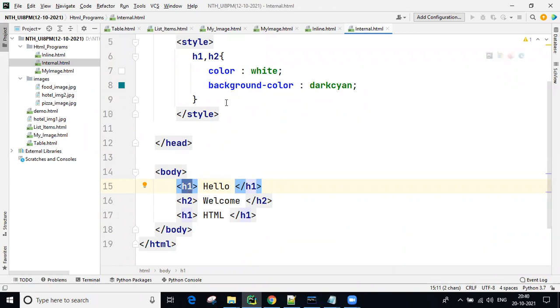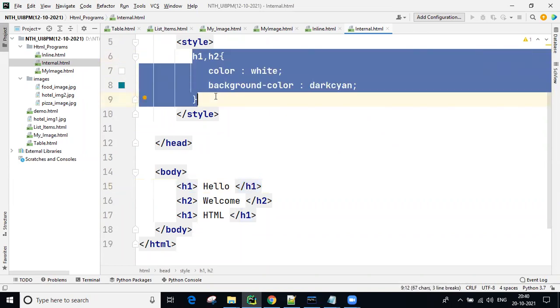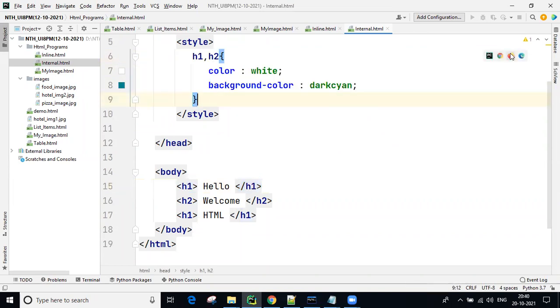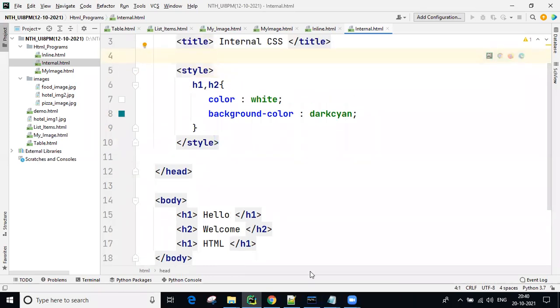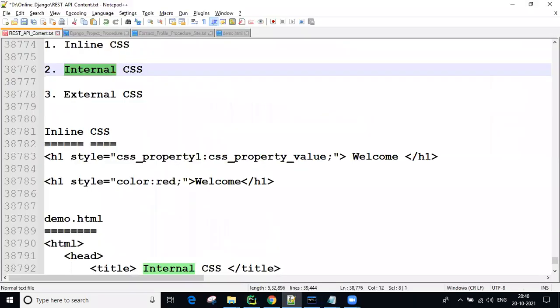Okay now? So what is the problem with internal CSS? These internal CSS styles are applicable within the current HTML only. This is our HTML, guys.